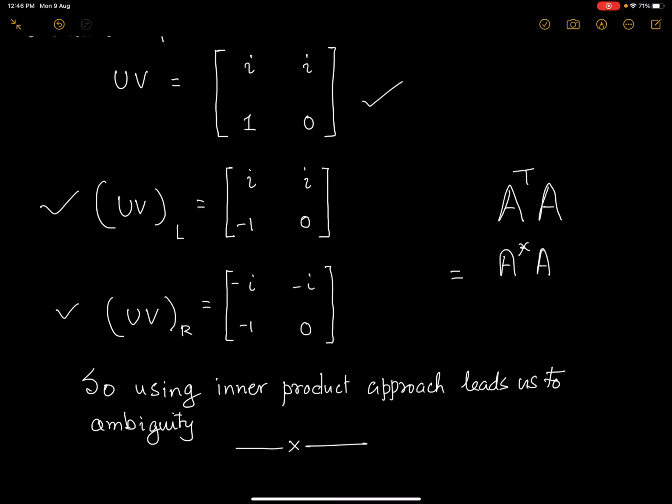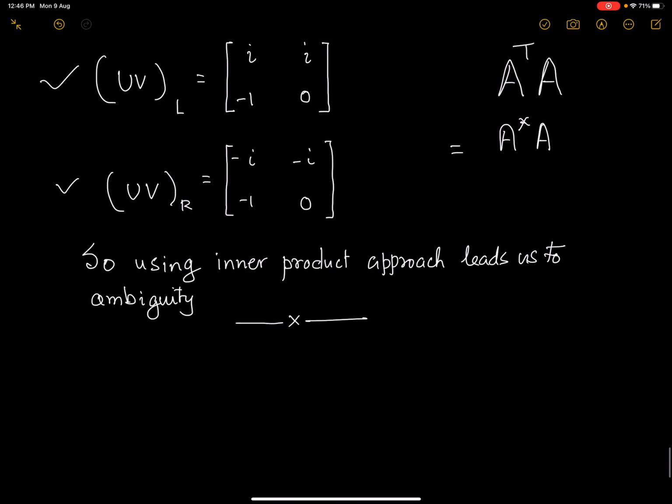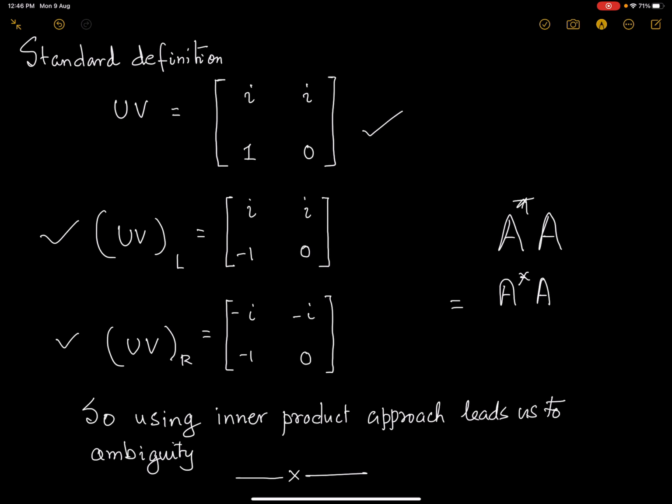Basically, suppose I multiply A with A. Instead of doing it this way, if I do it with the left inner product, it becomes A star A. So it seems somewhere people are using this format; they are just going with one convention. But I believe that the reason for taking the standard definition is the ambiguity that we have here. It is a very important thing and you can think about it.